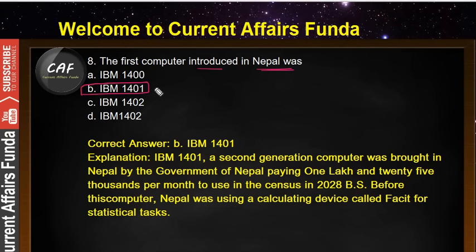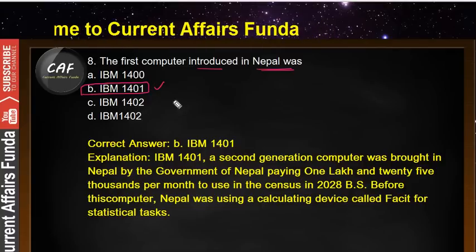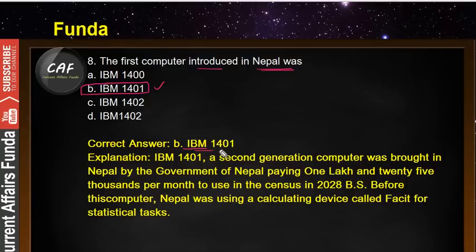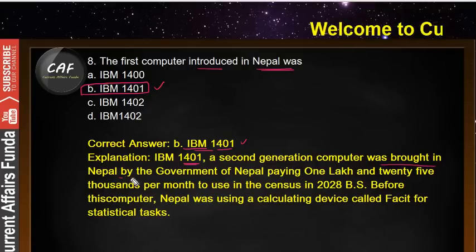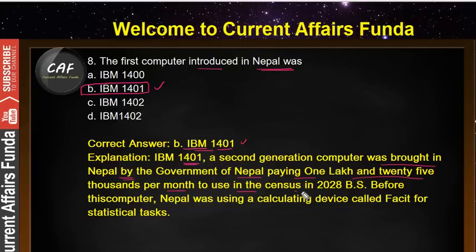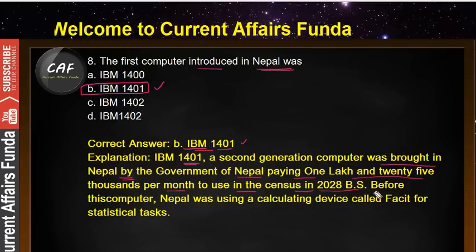That's why the theory portion is really important. If you know the theory portion, then you can easily judge the options. So the right answer is IBM 1401. IBM 1401, a second generation computer, was brought to Nepal by the government of Nepal, paying 1,25,000 per month to use in the census in 2028 BS.